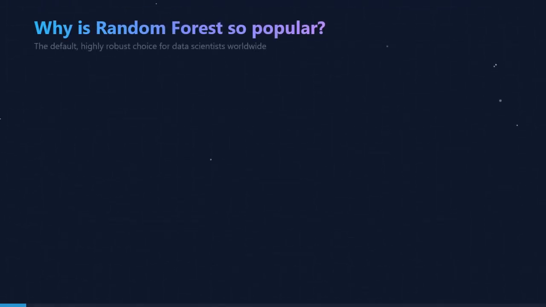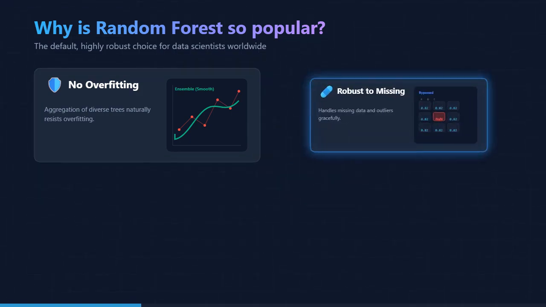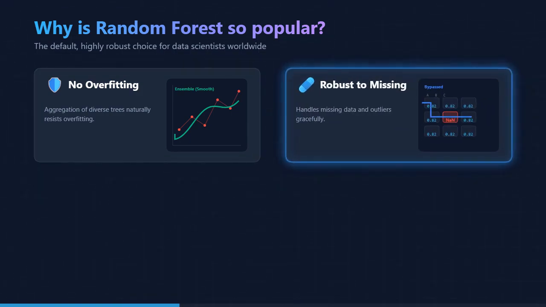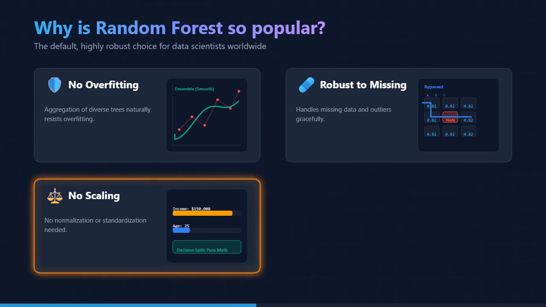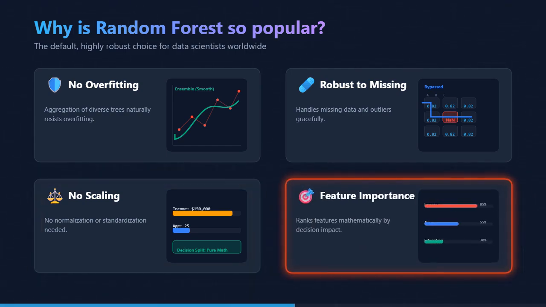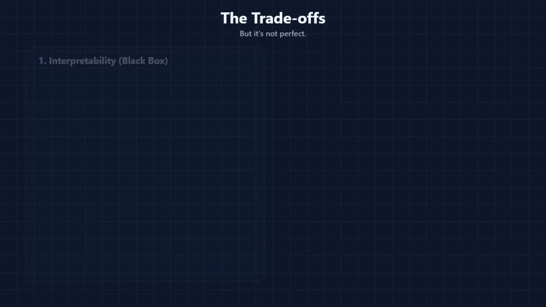Random forest is often the default choice for data scientists. Here is why. 1. No overfitting. Thanks to the aggregation of diverse trees, it naturally resists overfitting. 2. Handles missing data. It is highly robust to missing values and outliers. 3. No scaling required. Because it is tree-based, you don't need to normalize or standardize your data. 4. Feature importance. It can mathematically tell you exactly which features, like age or income, were the most important in making decisions. But it's not perfect.